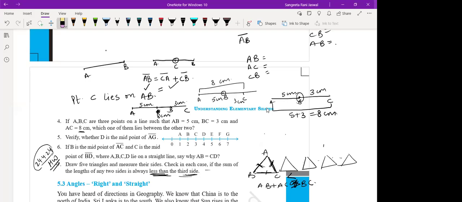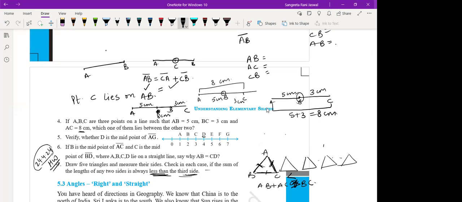Okay. Verify whether D is the midpoint of AG. So you have to verify. See the figure. Now A, B, C, D, E, F, G. All these have equal distance between them. So in the question, we are talking about D here.